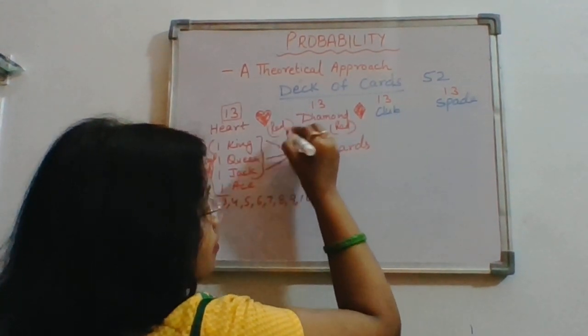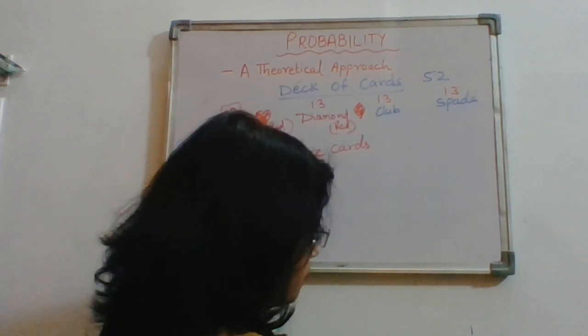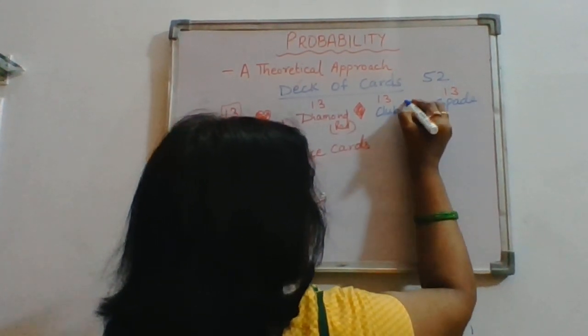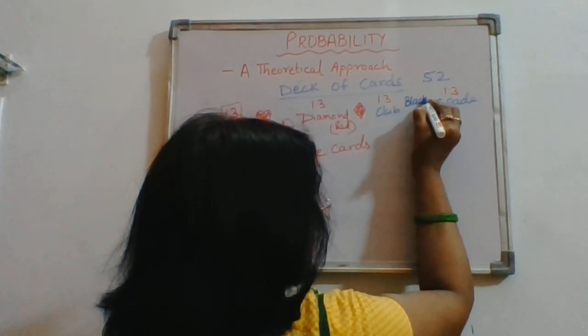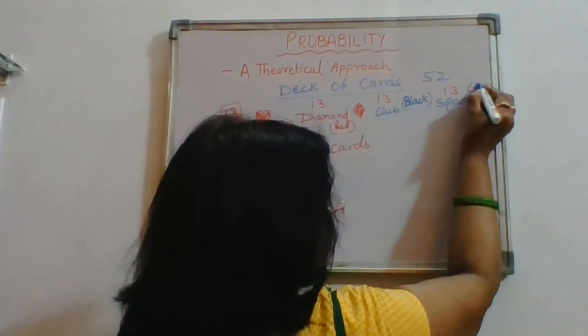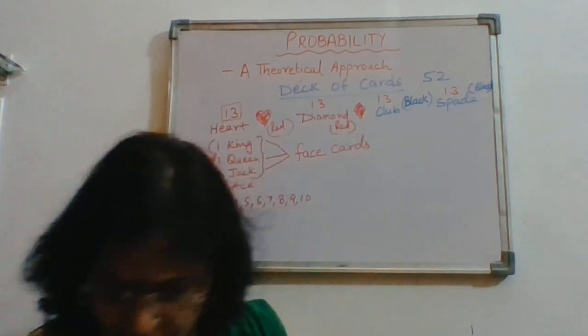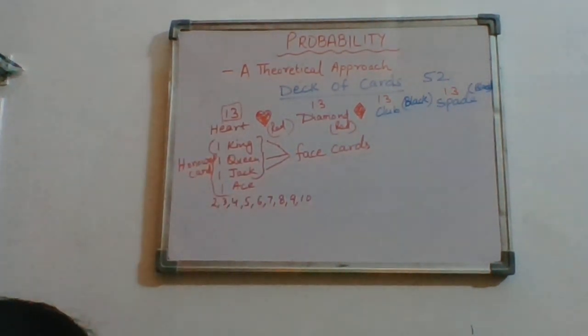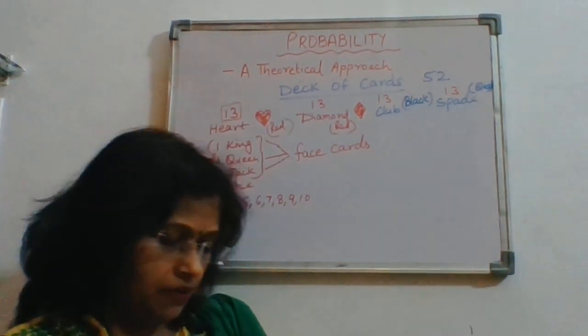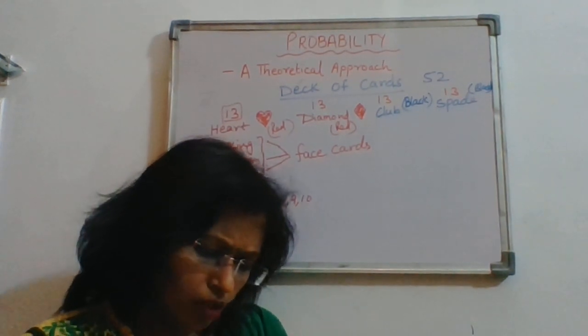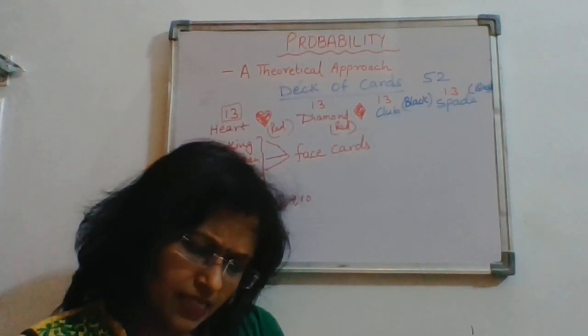And club and spade are black in color. Now we are going to start the exercise.